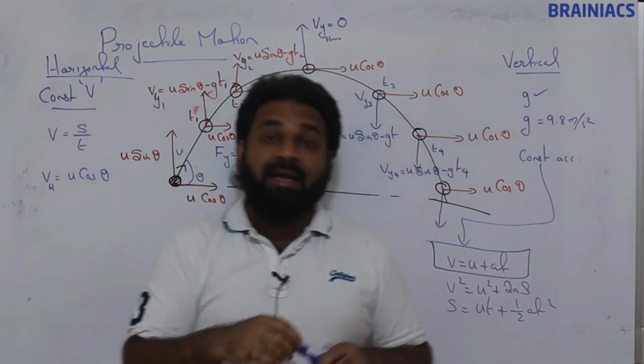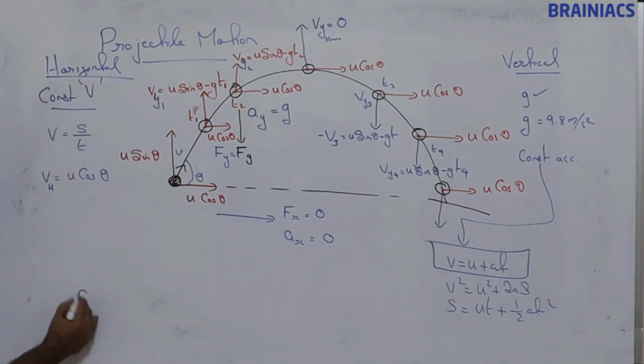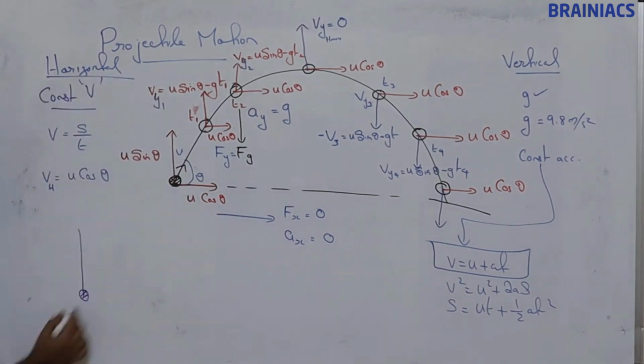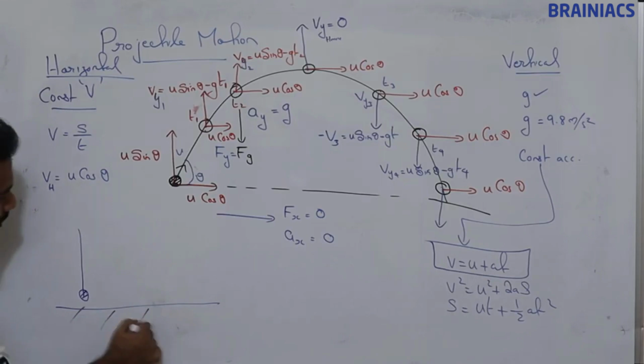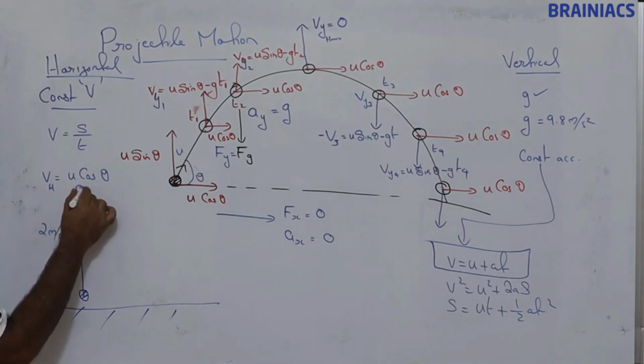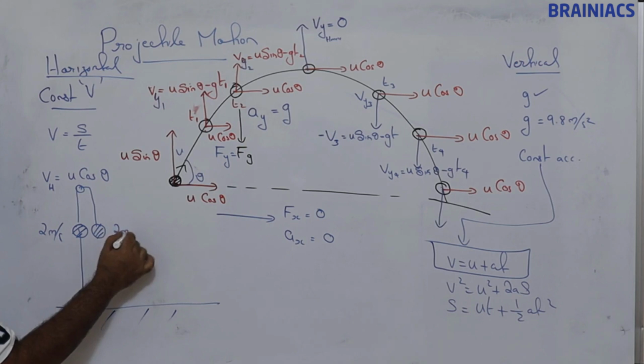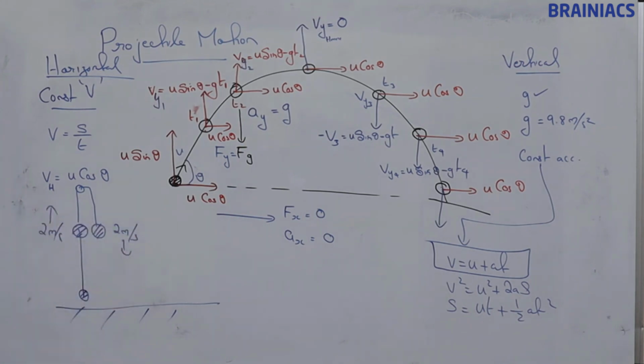Only the direction is different. For example, if a ball is moving up and at this point the velocity is 2 meters per second, then after reaching the top, when it returns here, its velocity is again 2 meters per second. Direction is downward here, upward there.